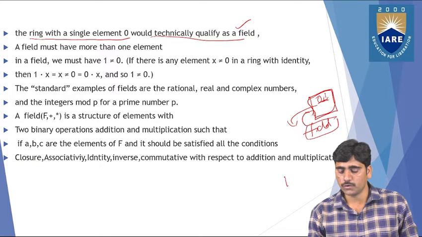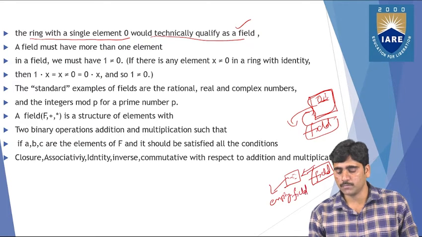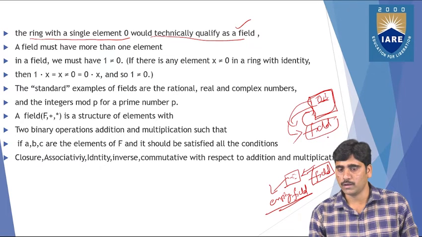But if you don't have any elements in the ring, it does not qualify as a field, and it is said to be an empty field. But at least one element in the ring is needed to qualify as a field.